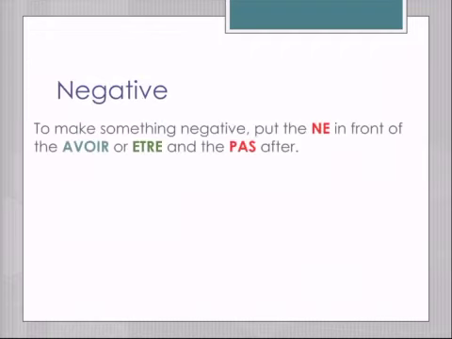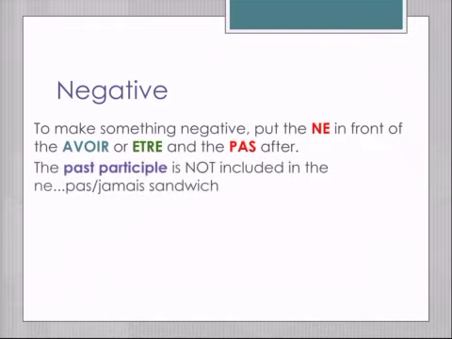To make things negative, you put the ne in front of the avoir or être and the pas after the avoir or être. Then the past participle comes. It is not included in the ne pas or the ne jamais or the ne plus sandwich. The only thing on the inside is the avoir or the être.